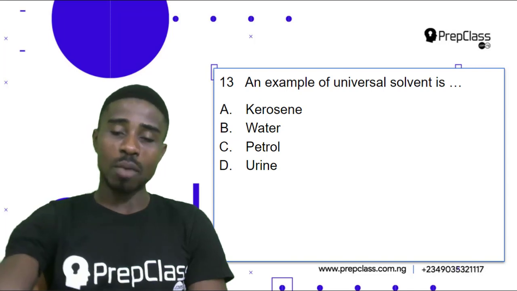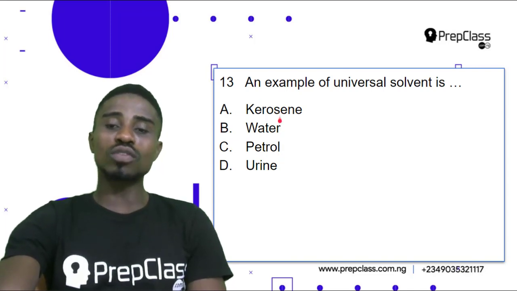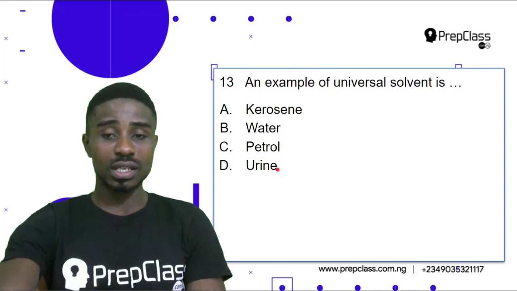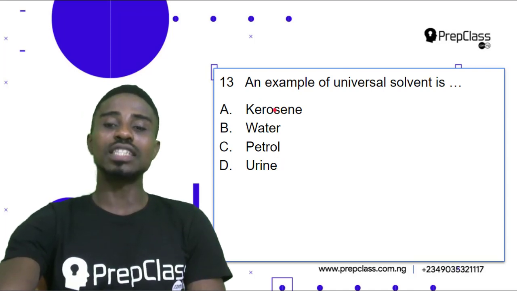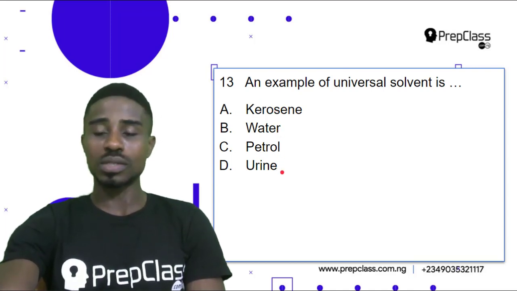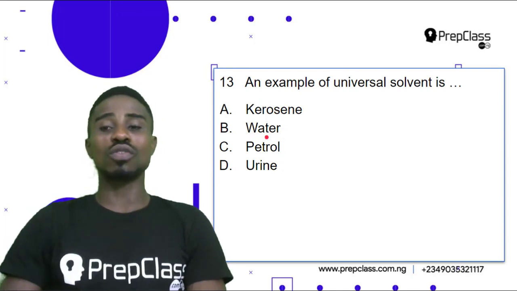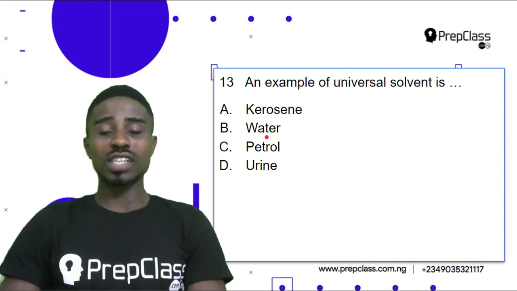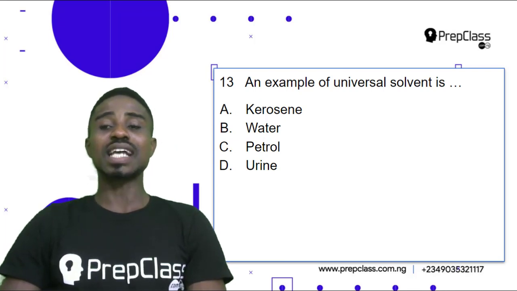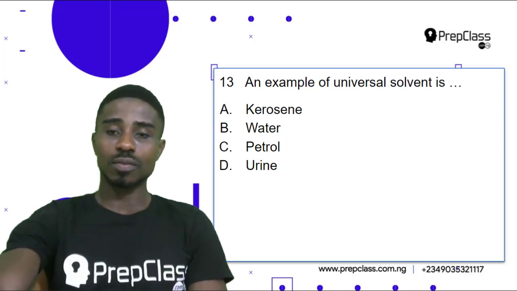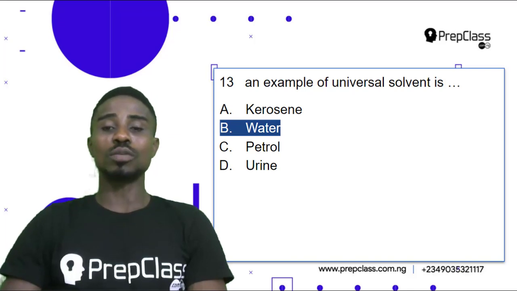And amongst these options, which one of them is a solvent that can dissolve a whole lot of substance? You see, basically all of them are liquids. So which one of them can dissolve a whole lot of substance? And the correct answer is water. So an example of universal solvent is water. Water is the universal solvent because it can dissolve a whole lot of substance. Let's check it out. Question 13, option B, water is our correct answer.